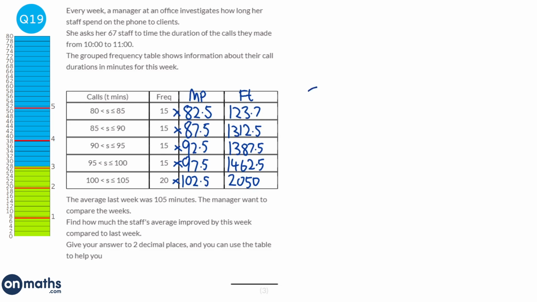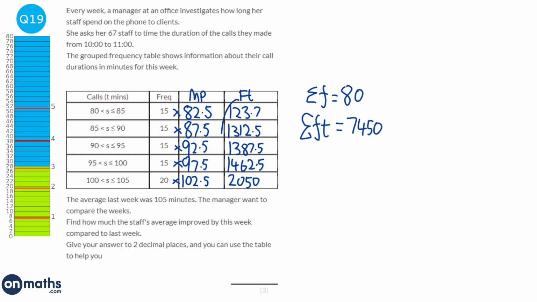Right, next we need to add up the frequencies and add up the FTs. So we're going to have the sum of the frequencies. I'm just adding all this column up, and that will be 80. And we have the sum of the FT. We're just going to add this column up here, and that would be 7,450.